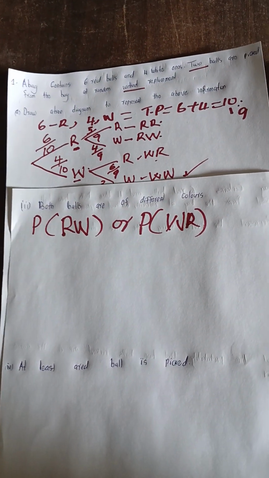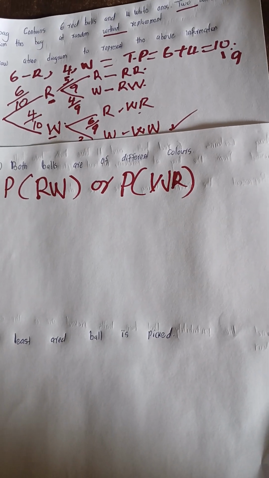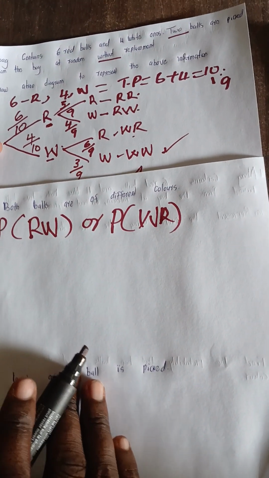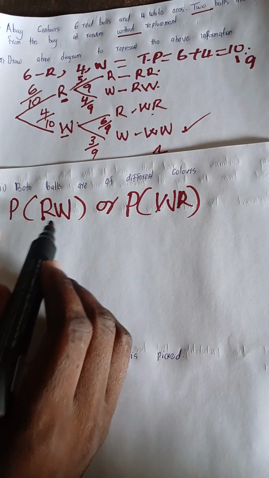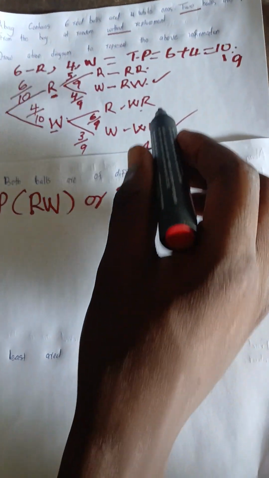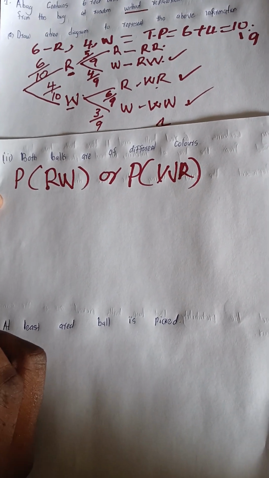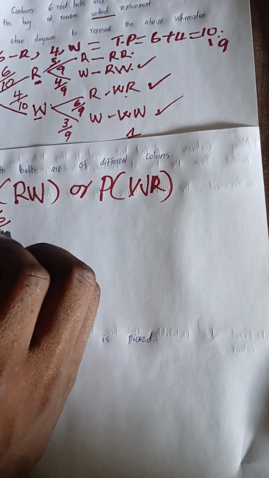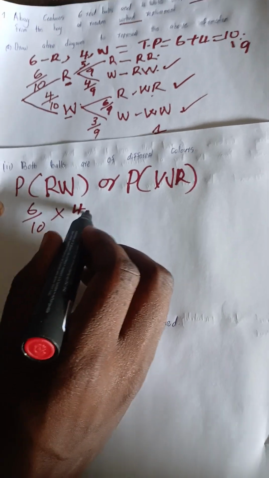So we focus on the tree diagram. We have our tree diagram here. So you focus here. Now, we look at our possibilities. Of different colors we have here, red, white, and white, red. So we are going with this. So the first one here, red, white, will have 6 over 10. You multiply by white, which is 4 over 9.